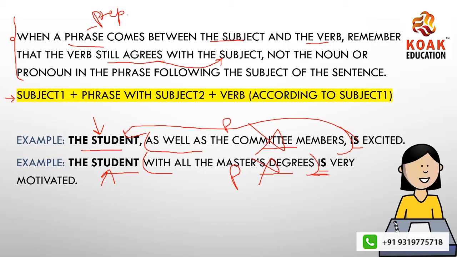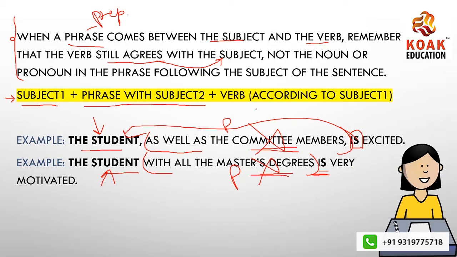So when the subject is singular, you can use a singular verb. You don't have to worry about the noun or pronoun in the phrase. And when the subject is plural, you will be using a plural verb. Now look at the pattern that I've given. Subject 1 with phrase with subject 2. See, this was the phrase and there is a subject 2 in the phrase.